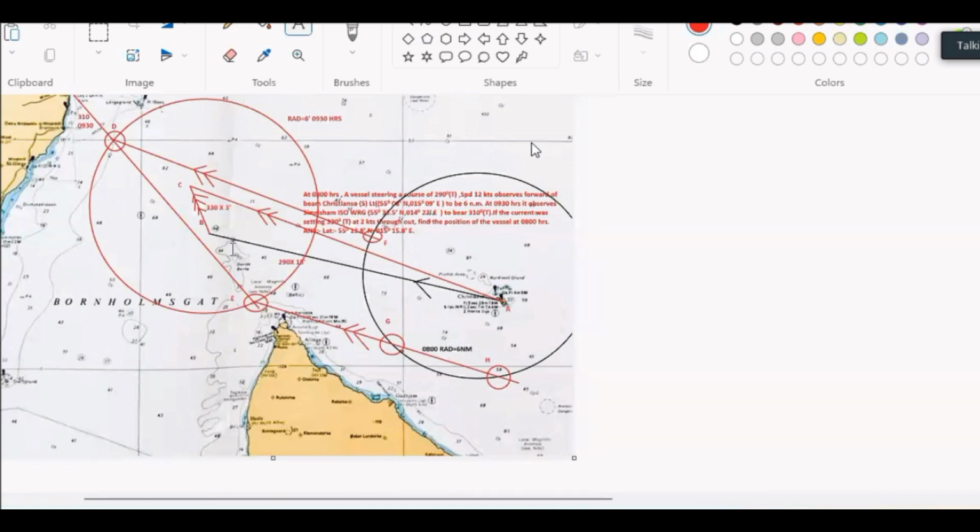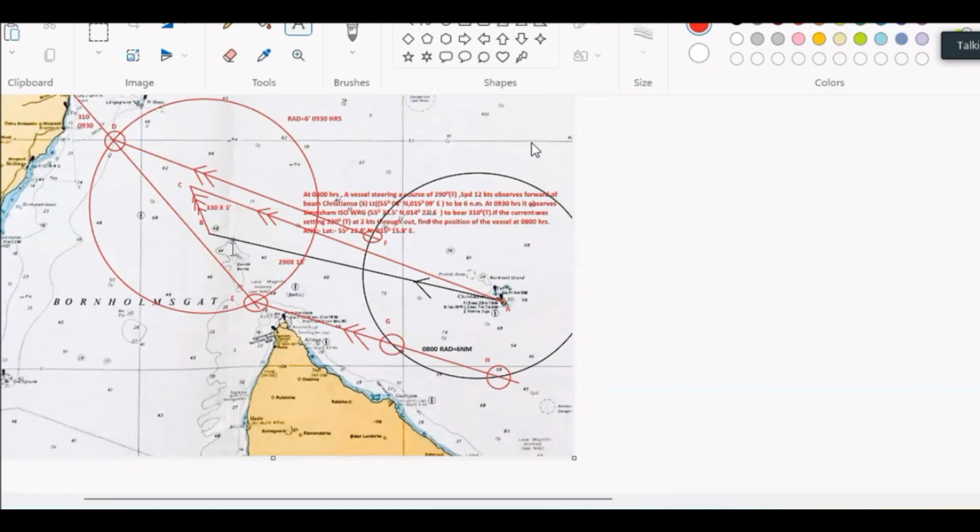This AB is the run for 1.5 hours, 18 miles. Then we have applied the current. Whatever the current is giving, 330, 2 is the rate of current. So 1.5 hours, 3 miles you have cut and got the C point, joined A and completed the triangle, which is the 1.5 hour triangle. Each side representing 1.5 hours.